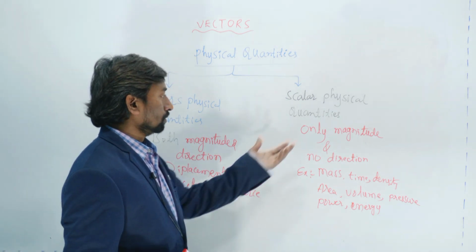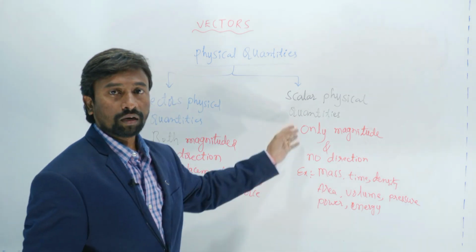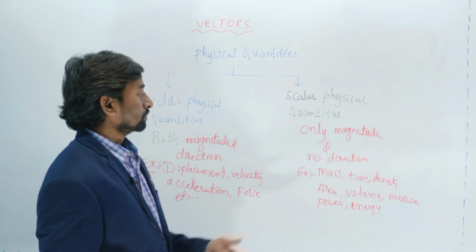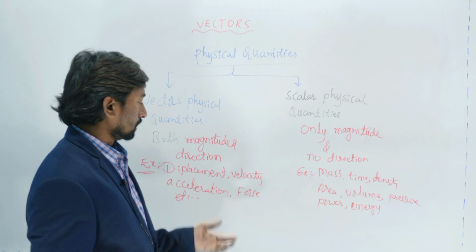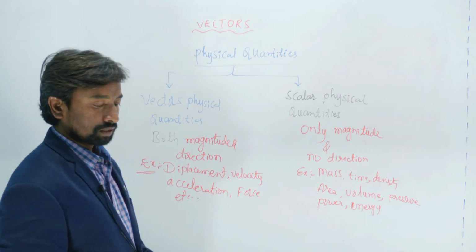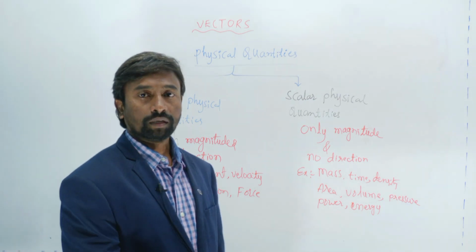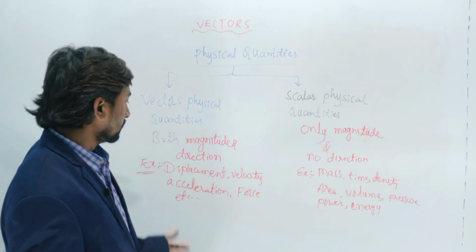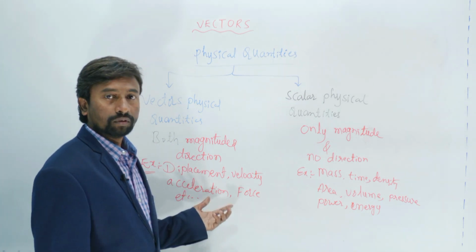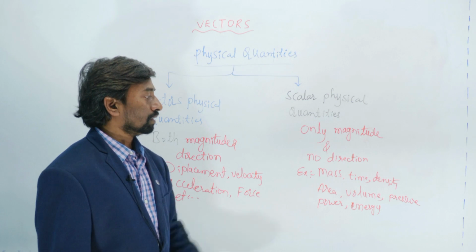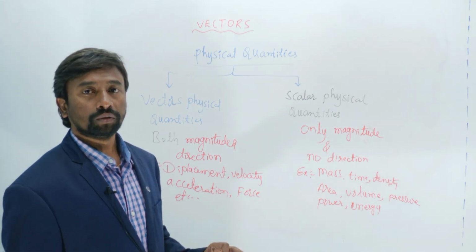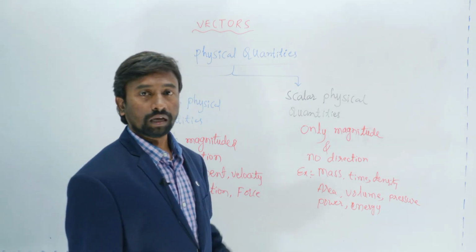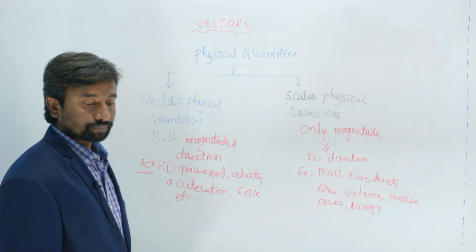Like this, all the physical quantities are classified as scalar physical quantities and vector physical quantities. Vectors are the physical quantities which have both magnitude and direction, and the physical quantity which has only magnitude and no direction is said to be a scalar.